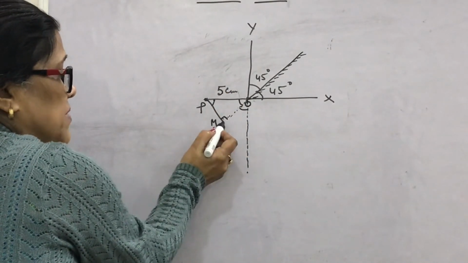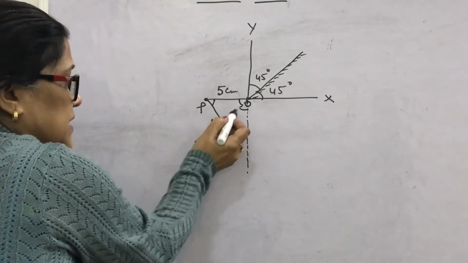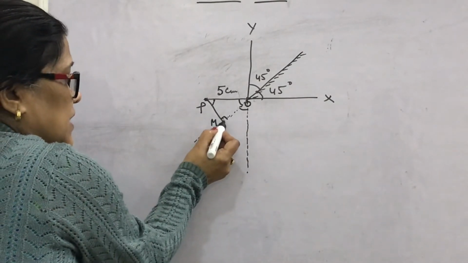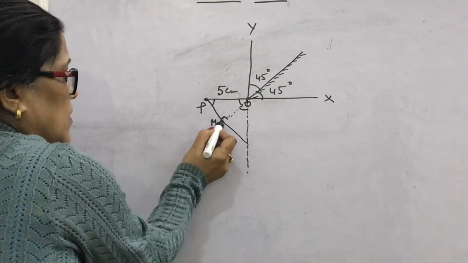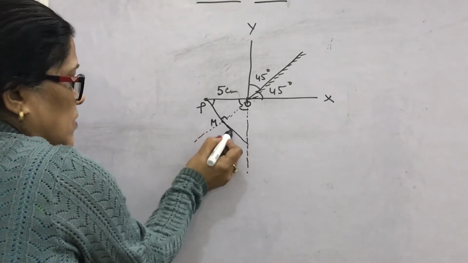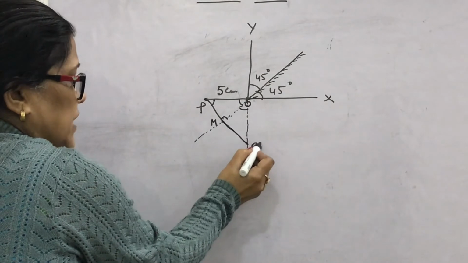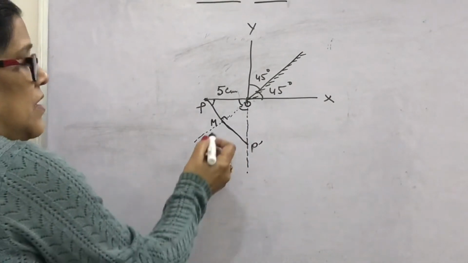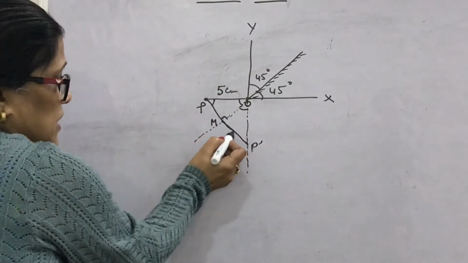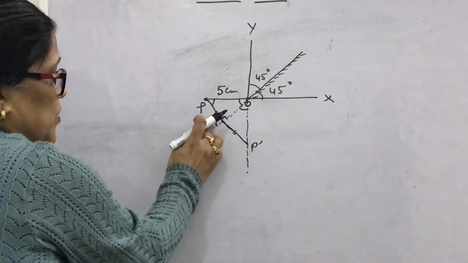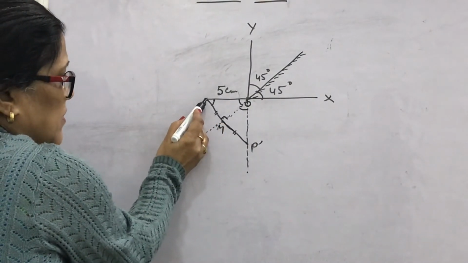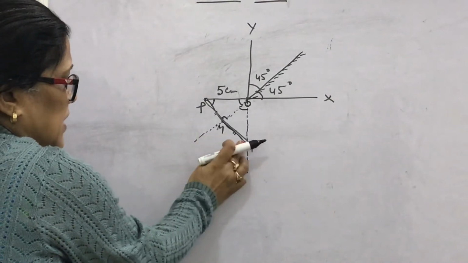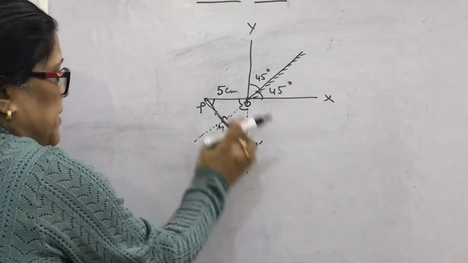Here PM is the distance of the object from the extended position of the mirror, then the same will be the distance here at P dash, where the image will be formed. Okay, this MP and PM will both be the same and this is a straight line, okay, in this way at P dash.